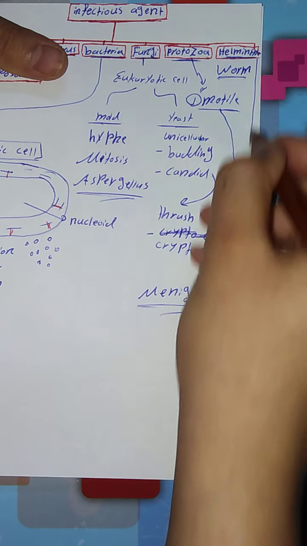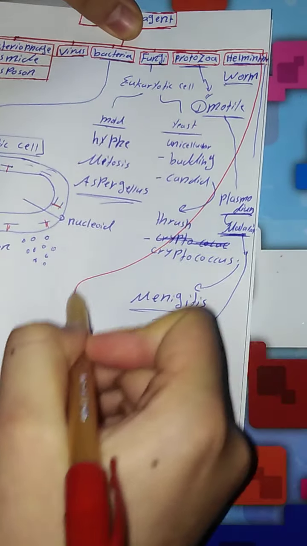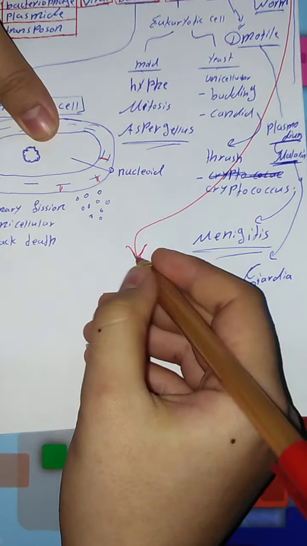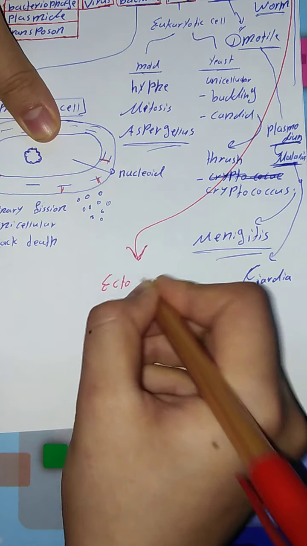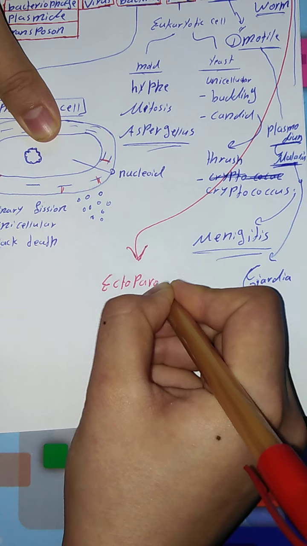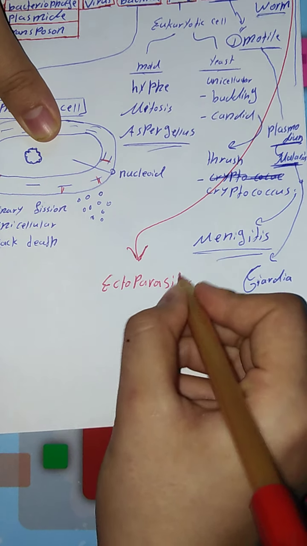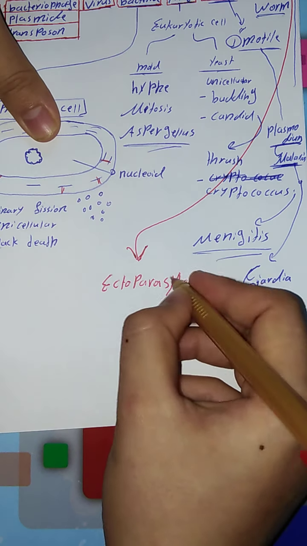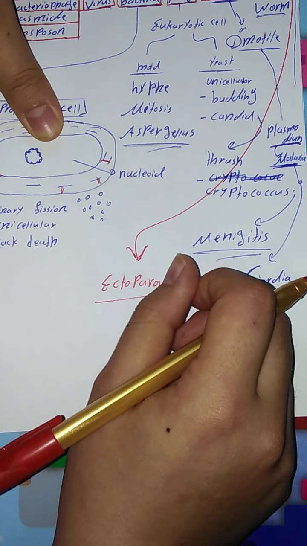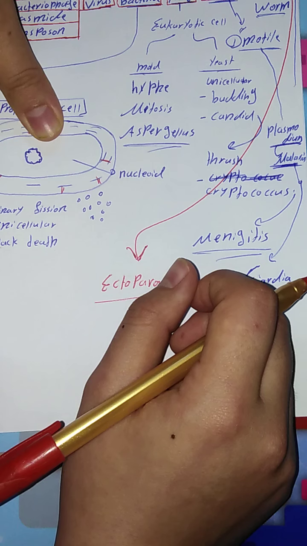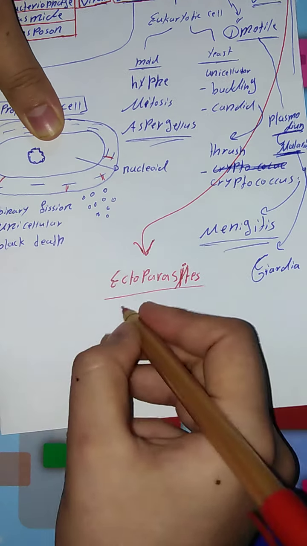And another group of infection agents which I want to write down here is called ectoparasites. What does it mean by ectoparasites? Parasites that live on the exterior of their host, like an insect.